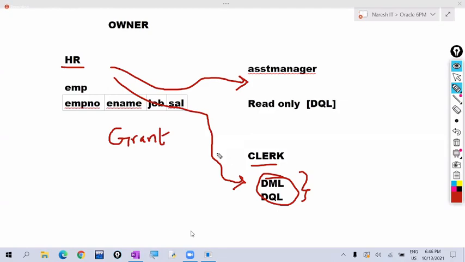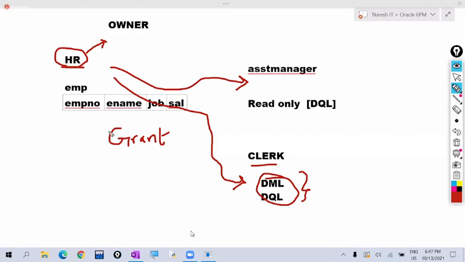And he is controlling the data access here. Now the assistant manager can read only. The assistant manager can read the data. He cannot update. He cannot insert. Whereas the clerk can read the data and he can write the data. So like this, he is controlling the data accessibility here. The owner of the table, or otherwise the database administrator, controls all users. So who can access the data and who cannot, he gives the permissions and he cancels the permissions.